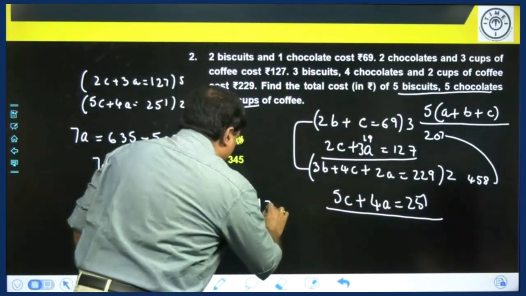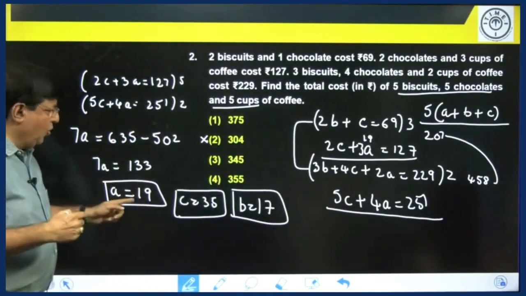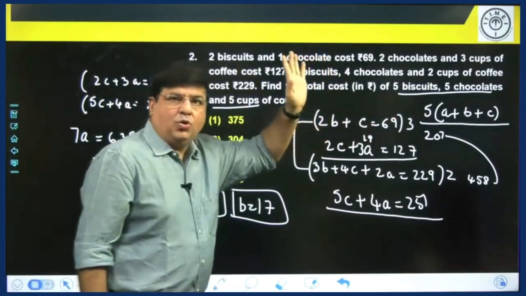This is what I was saying, that without writing many steps, please do calculations orally. Now you got all these three values. What you have to find? (A plus B plus C) into 5.